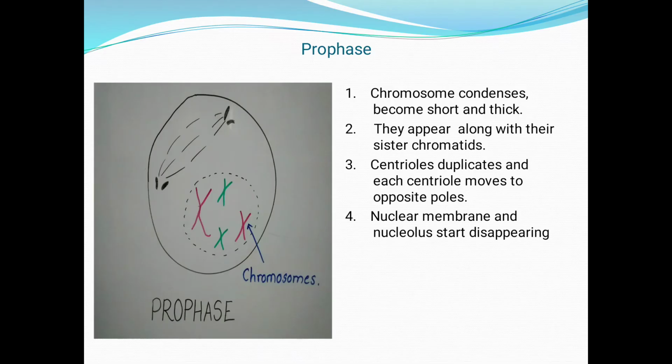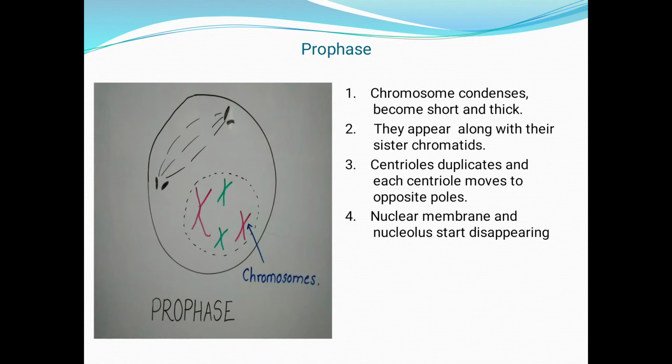In prophase, second point, if you see, the chromosomes appear along with their sister chromatids. Centrioles duplicate and each centriole moves to opposite poles. Centrioles are usually present in a pair form, that means in the number of 2. But in the prophase they duplicate, meaning from 2 they form 4, and they remain in pairs of 2.